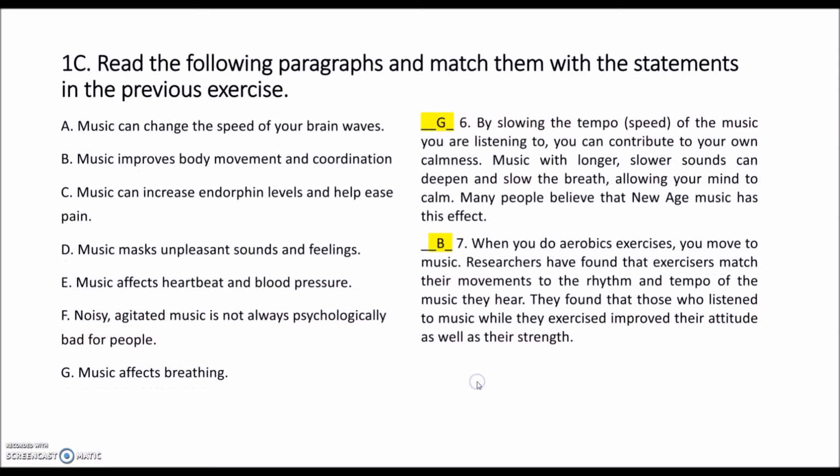When we look at the next paragraph, the sixth paragraph, we understand how music affects breathing here. It says music with longer, slower sounds can deepen and slow the breath, allowing your mind to calm and so on. And in the last paragraph, we will match the last paragraph with B. Music improves body movement and coordination. So when you do aerobics exercises, it says you move to music. So we understand that it talks about body movement and coordination, the relationship between body movement, coordination, and music.